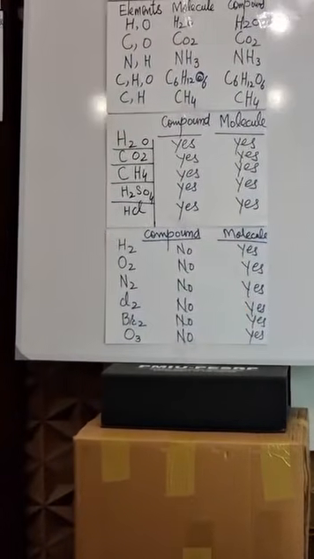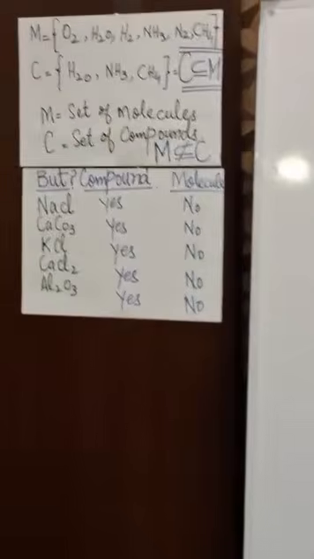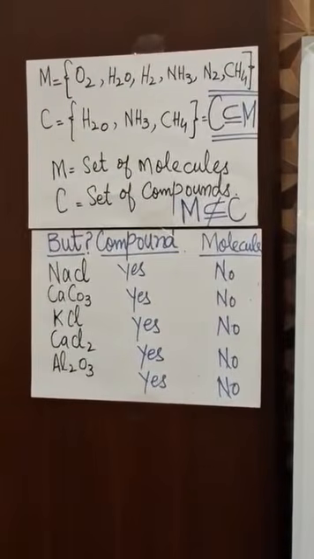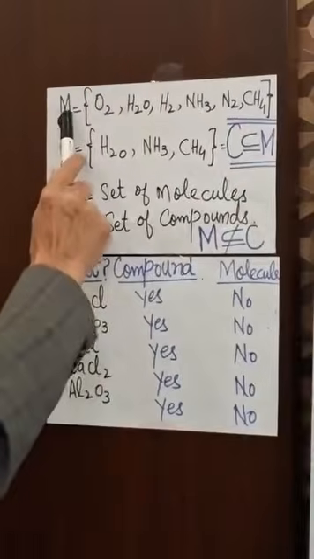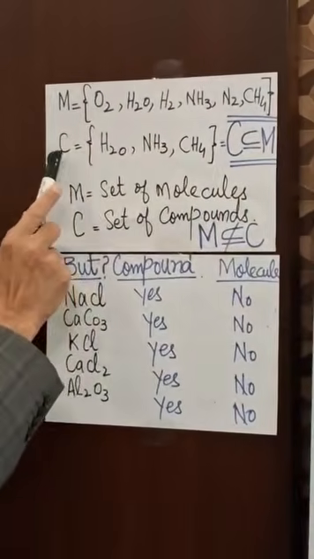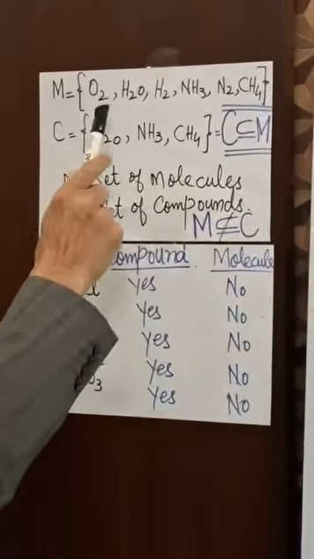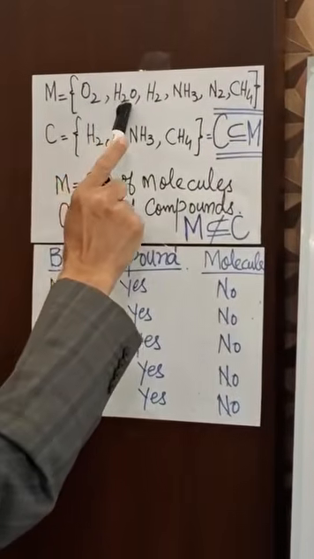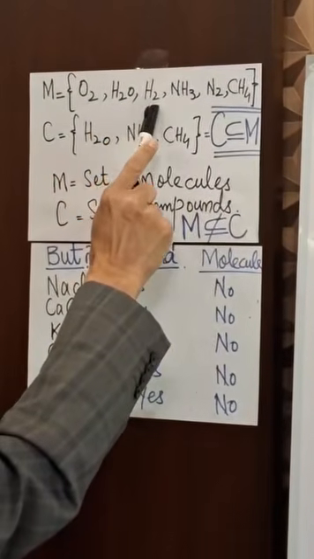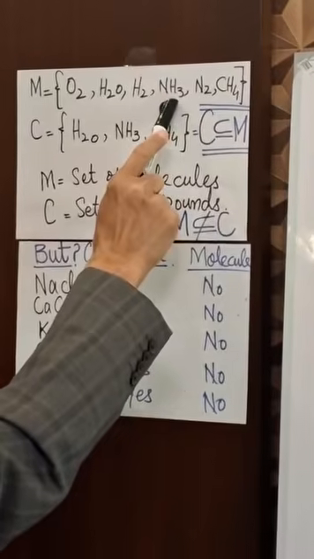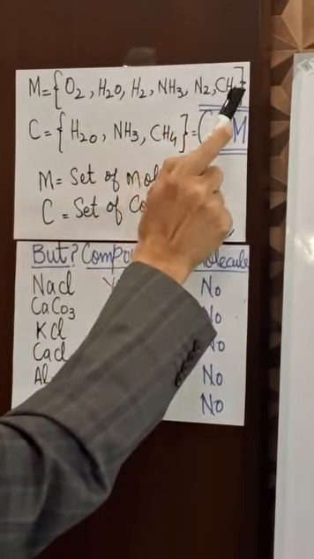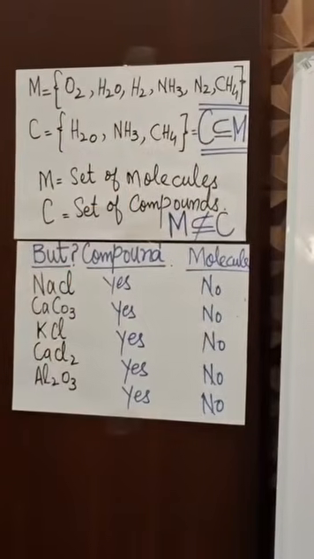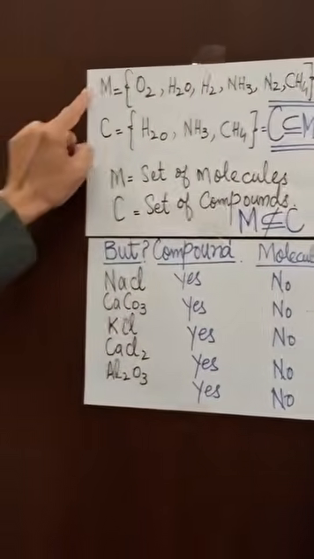Now, come here. Let me explain it mathematically. This M is the set of molecules, and C is the set of compounds. Now, oxygen is a molecule, H2O is a molecule, hydrogen gas is a molecule, NH3 ammonia gas is a molecule, N2 is a molecule, nitrogen gas, and methane gas is a molecule, CH4. They are all molecules.